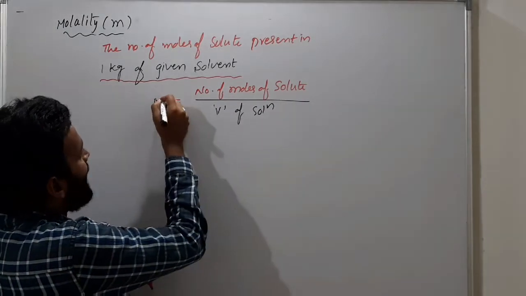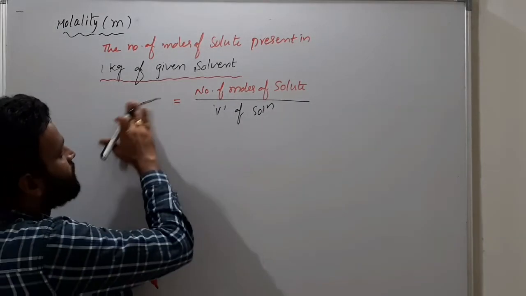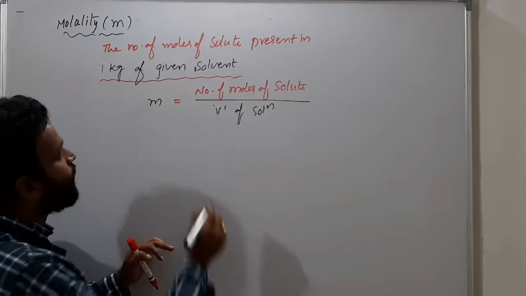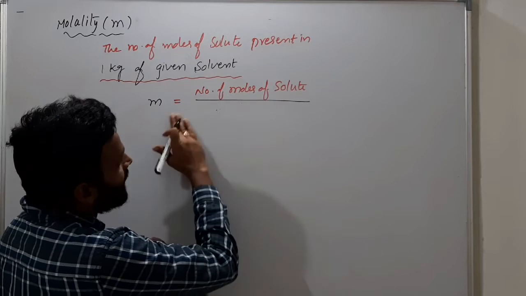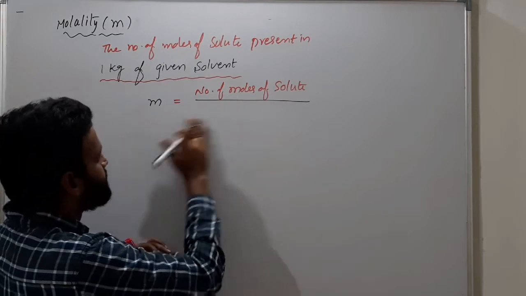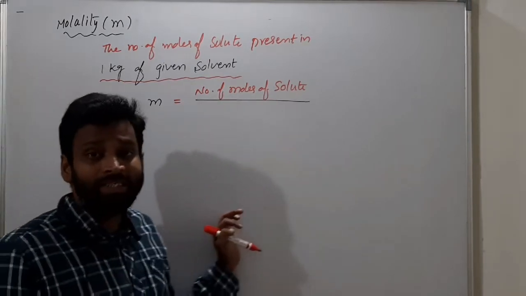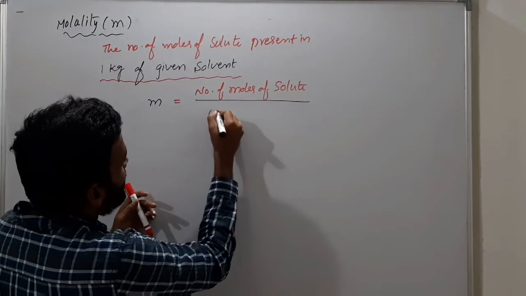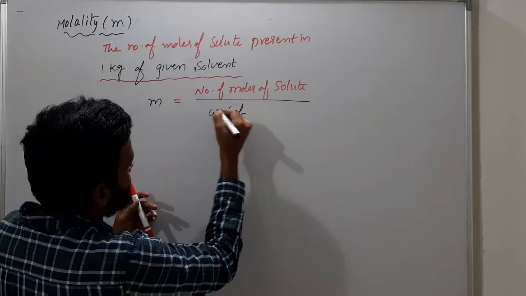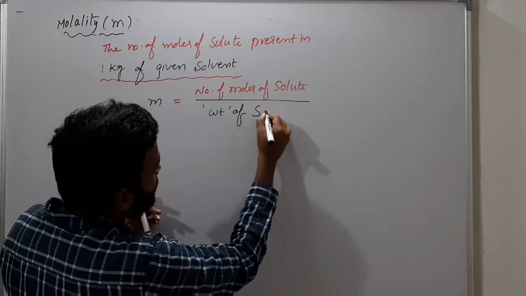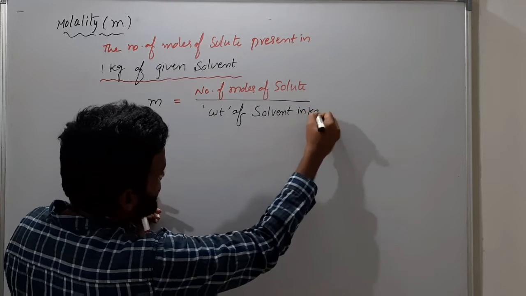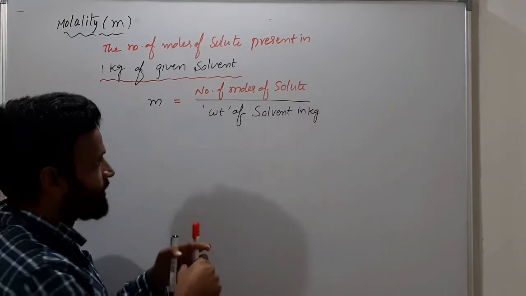This is capital M, molarity. But I don't want that. We know that very clearly. For small m, we cannot write volume; volume is wrong. So molality is equal to number of moles of solute by weight of solvent in kg. This is very important: weight of solvent in kg.